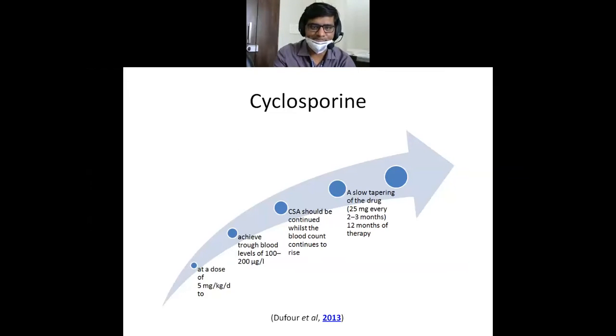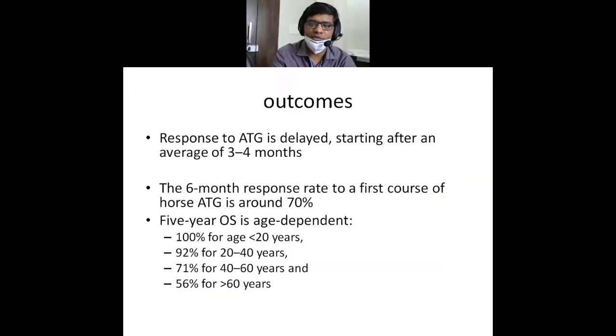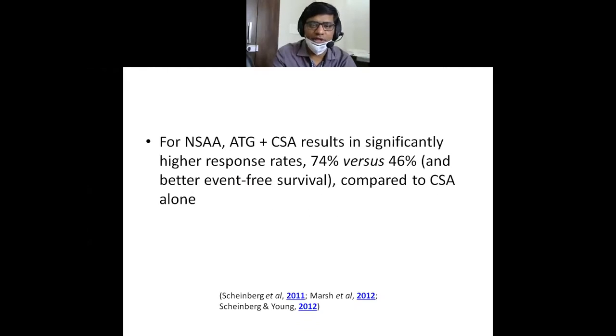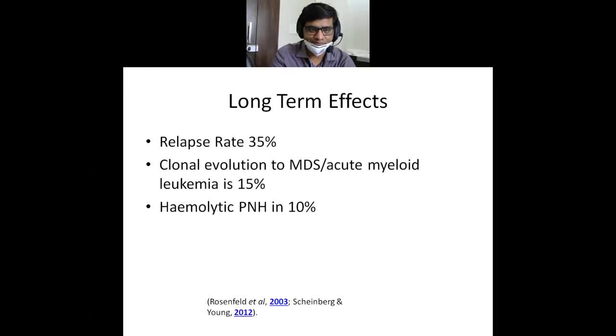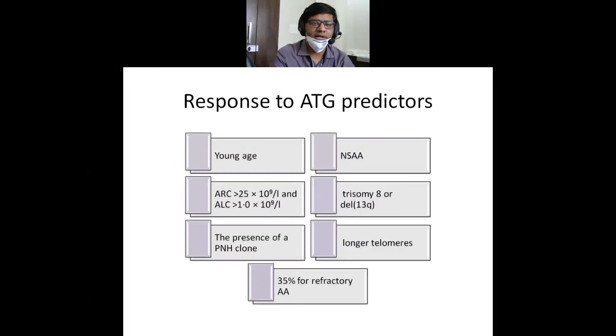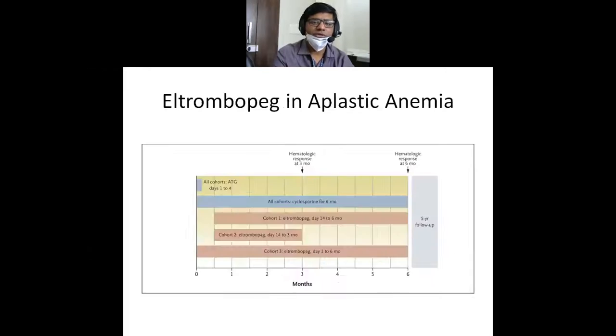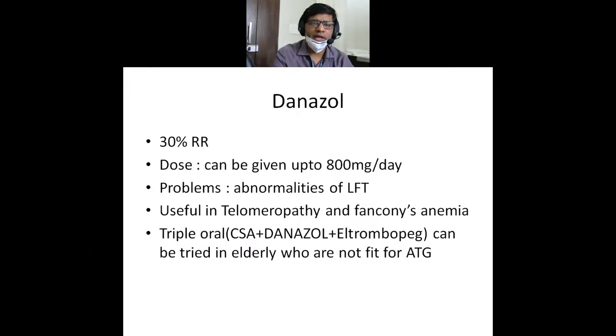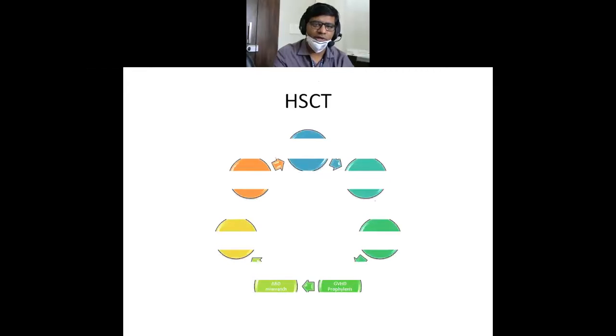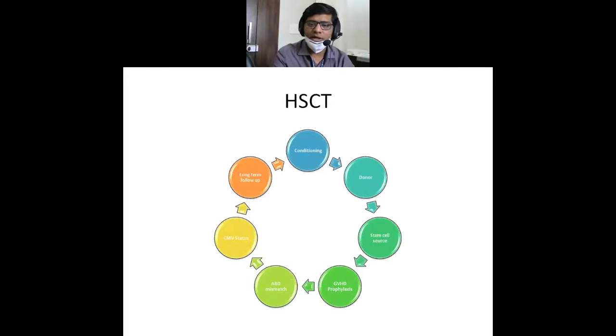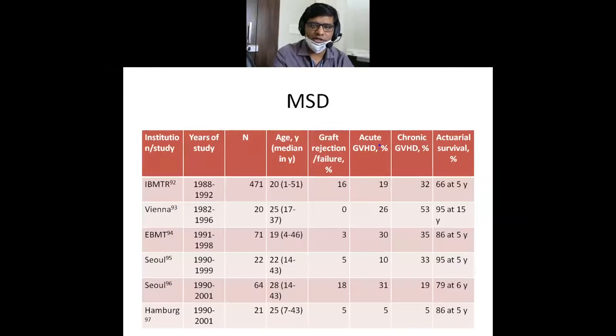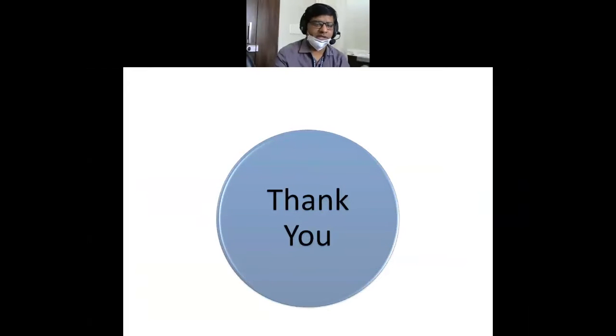Cyclosporin, which we have discussed, is a good option for these patients. The response rate is less as compared to ATG alone, but it is given along with the ATG and it responds very well. Long-term side effects are there. So these are various treatment options for these patients, and danazol is an anabolic steroid. And then there is the hematopoietic stem cell transplant, and how exactly it works. So this is all about aplastic anemia.